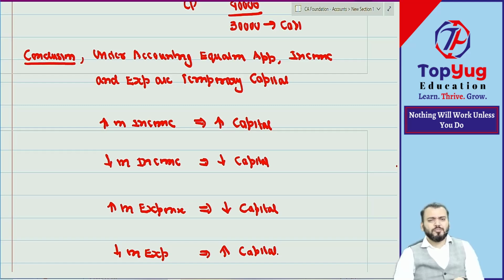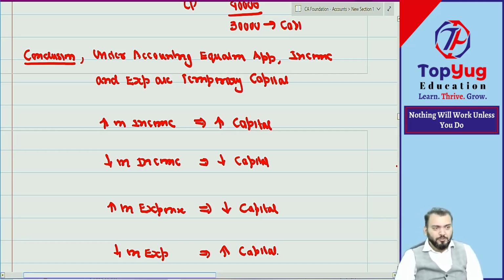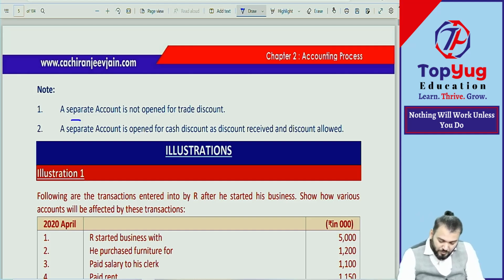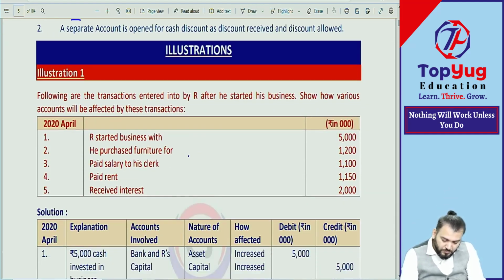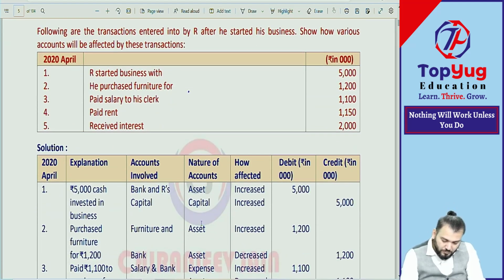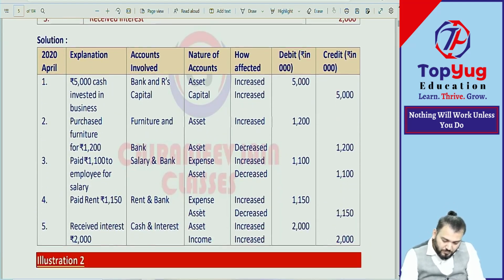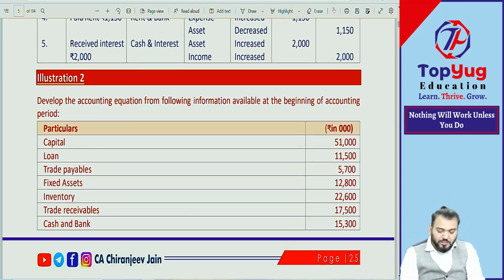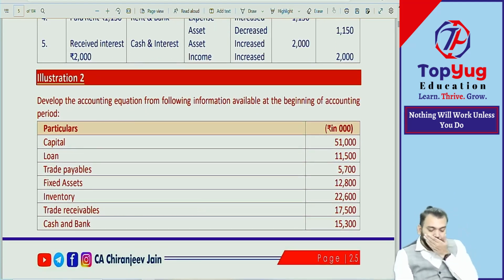Now let us take some questions from the book. Can we take some questions from the book? Come to illustration number 2. Develop the accounting equation from the following information at the beginning of the accounting period.